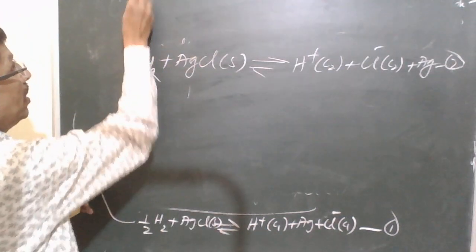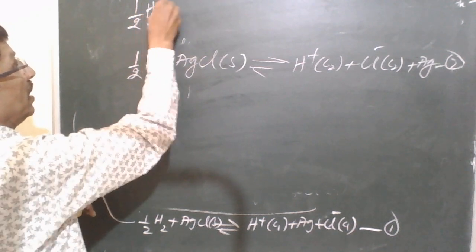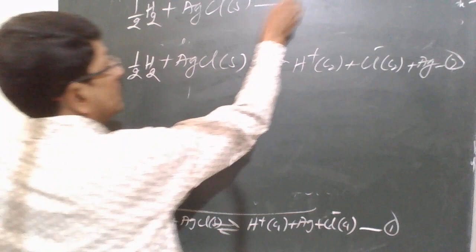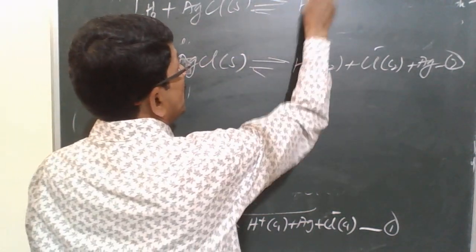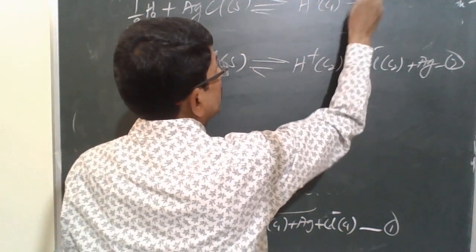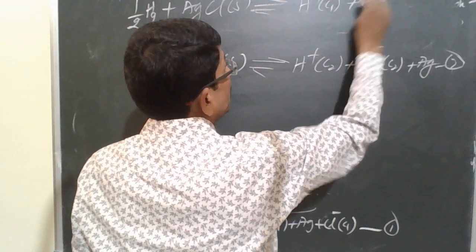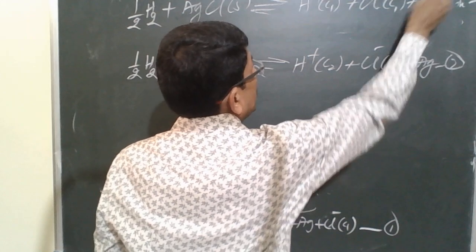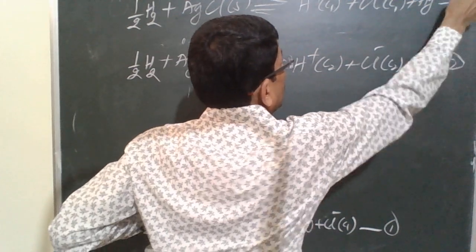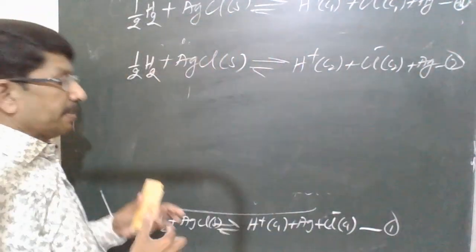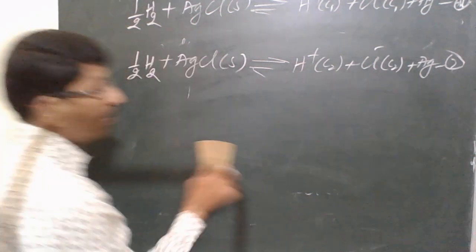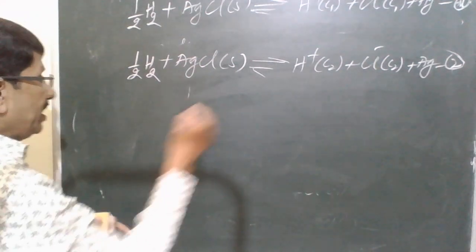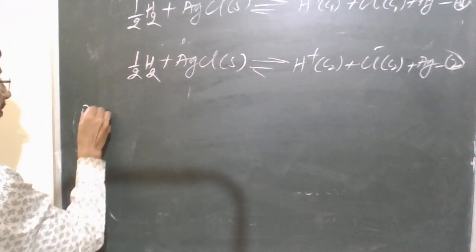So let me write this half: H2 plus AgCl giving rise to H plus C1 Cl minus C1 plus Ag. So this is the net cell reaction taking place in cell 1, net cell reaction taking place in cell 2. Now we connect these two cells in such a way that